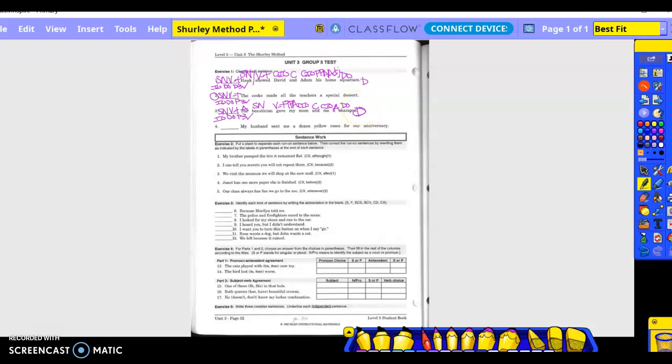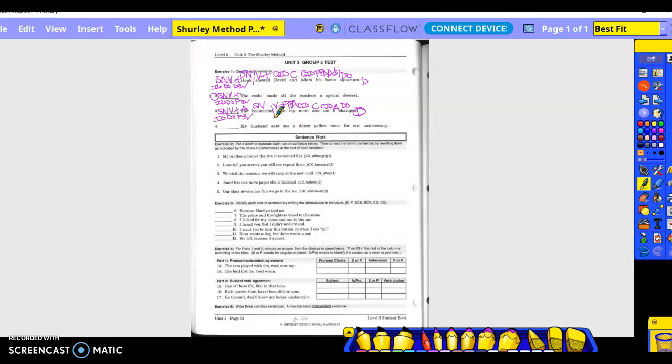Whoops. Declarative sentence, go back to the verb, divide the complete subject from the complete predicate. Is there an adverb exception? No, it's a natural or inverted order. Okay. Next one, my husband sent me a dozen yellow roses for our anniversary.